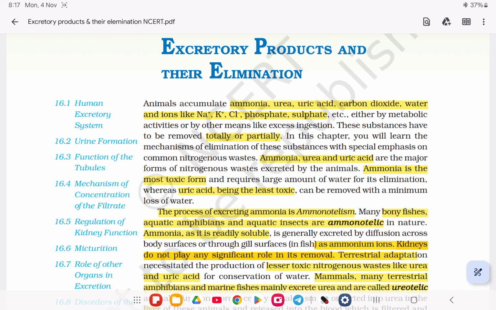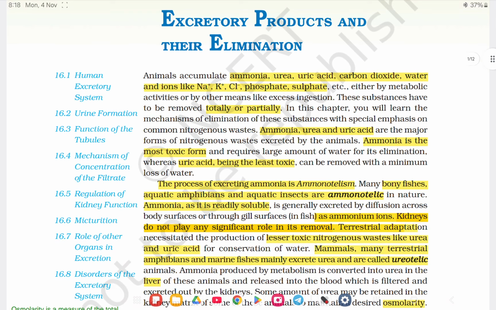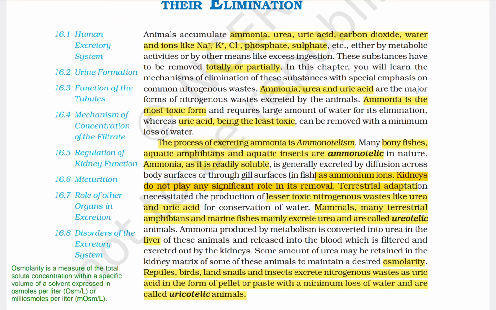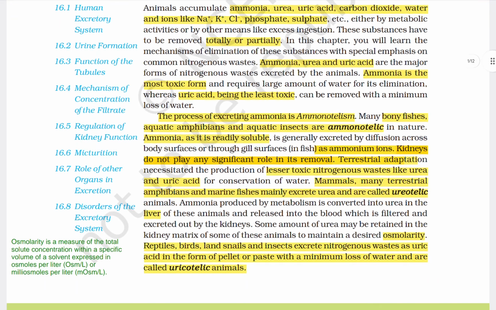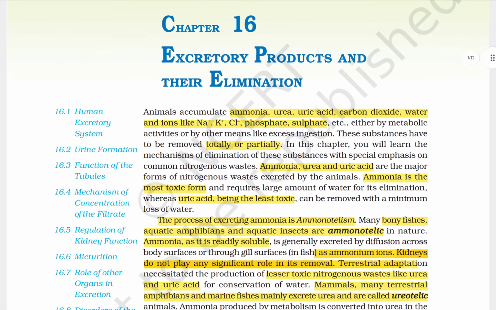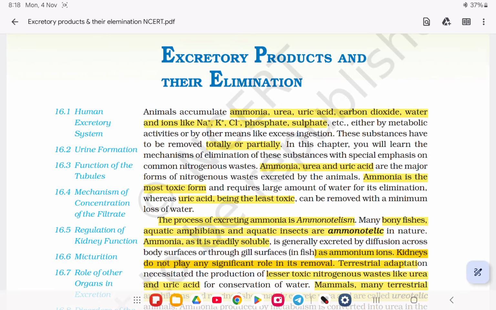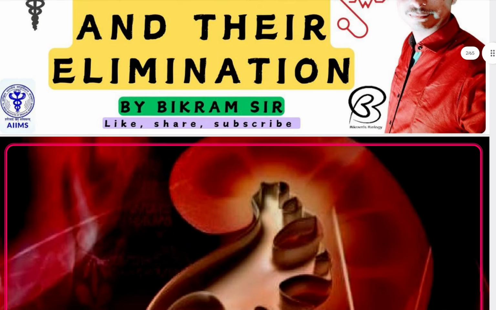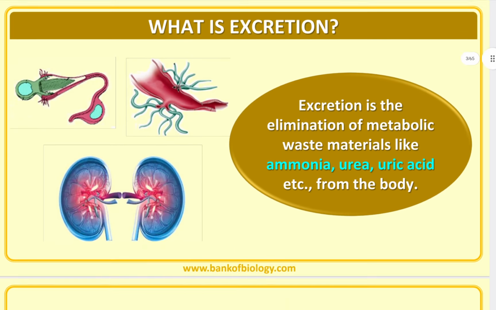First is the human excretory system, second, urine formation, third, functions of tubules, fourth, mechanism of concentration of the filtrate, fifth, regulation of kidney function, sixth, micturition, seventh, role of organs in excretion, and disorders of the excretory system. We will cover NCERT line by line and as well as the PDF. Okay, so let's start. First of the topic, this one, excretory product and their eliminations.